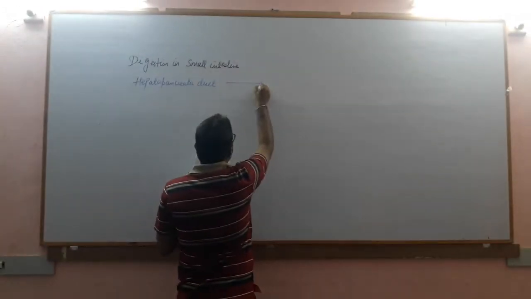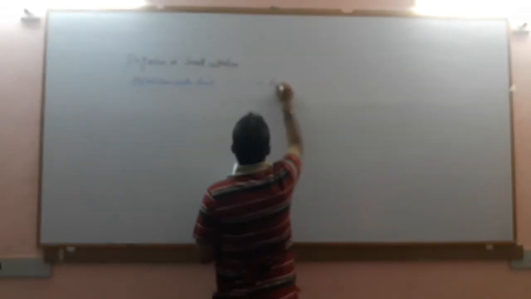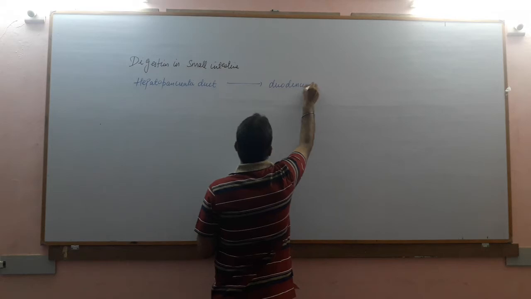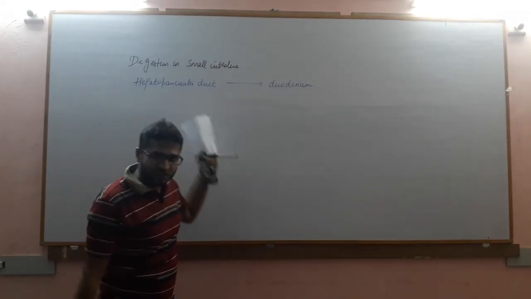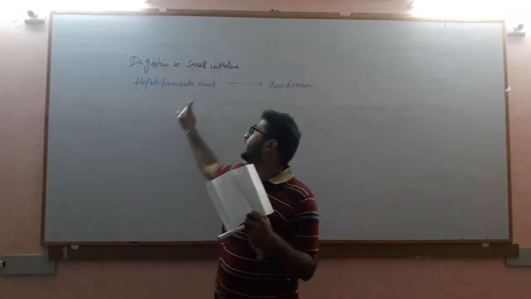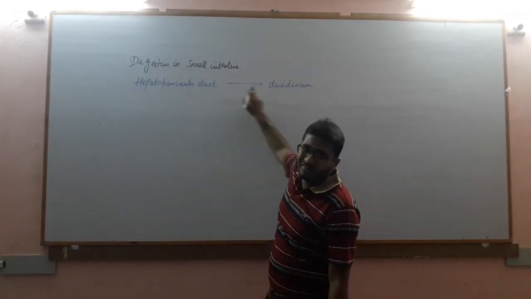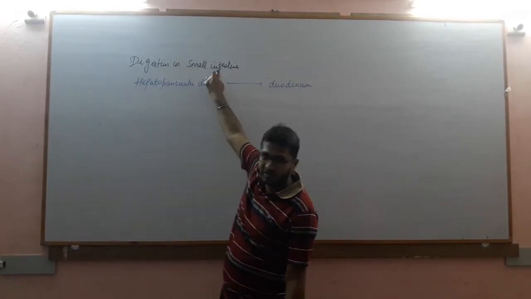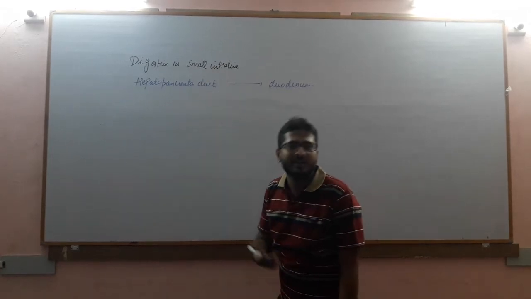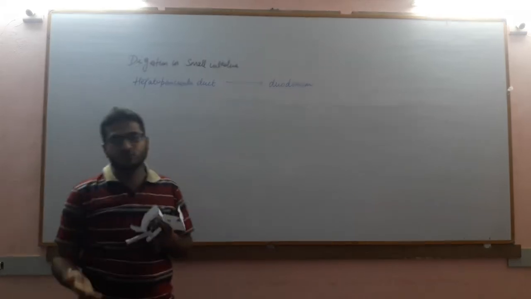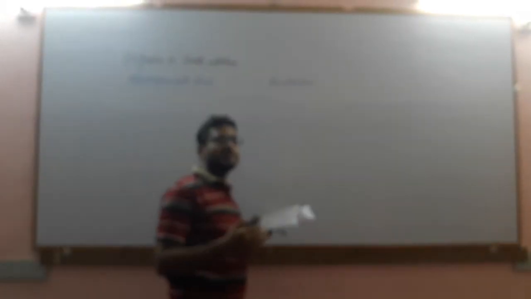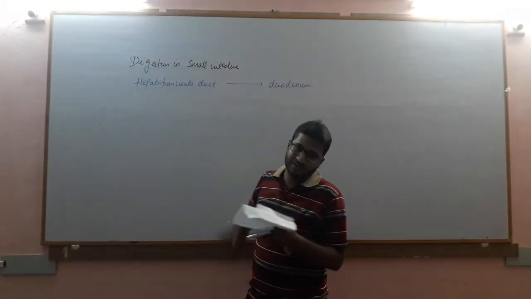the pancreatic secretions as well as the secretion of the liver are poured into the duodenum part of the small intestine. This duct pours its secretion into the duodenum, and it mainly contains the digestive enzymes in their inactivated form, and through these enzymes the process of digestion initiates in the small intestine.